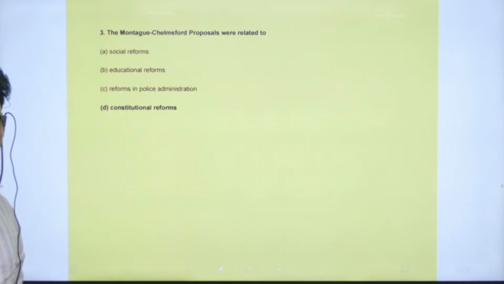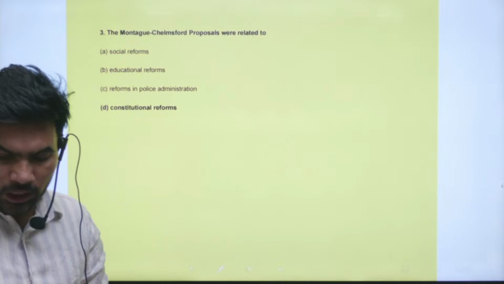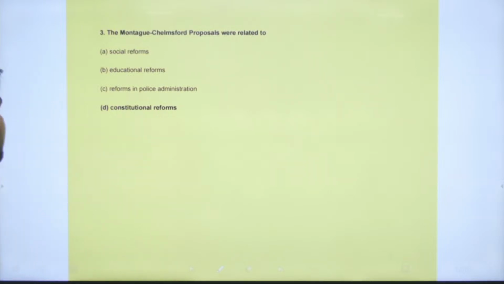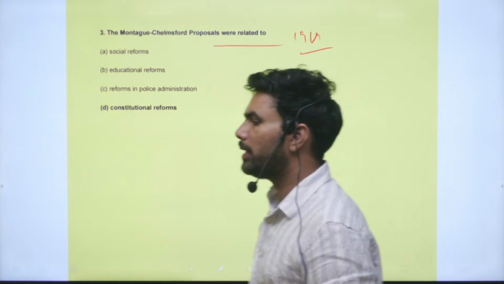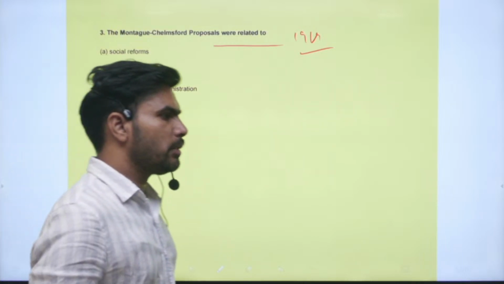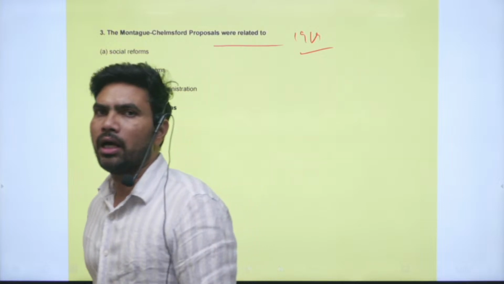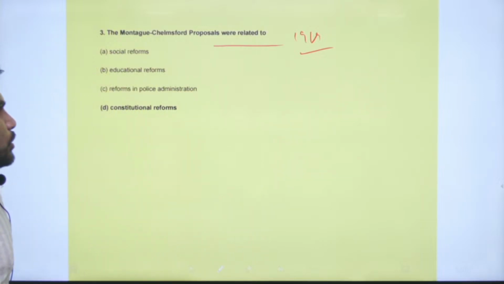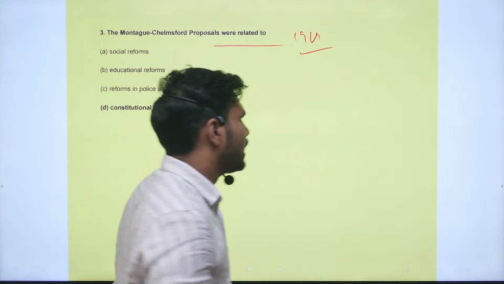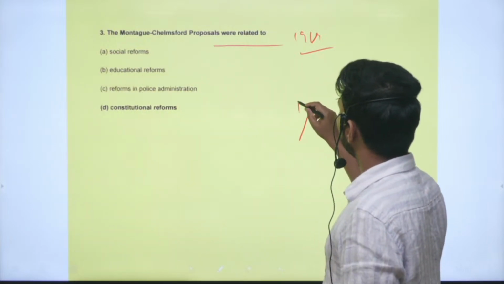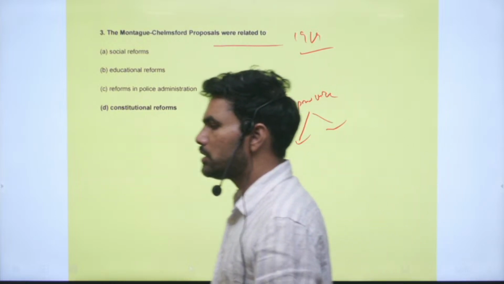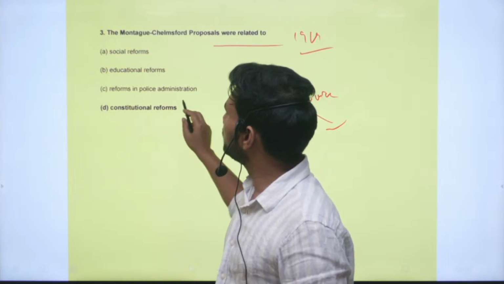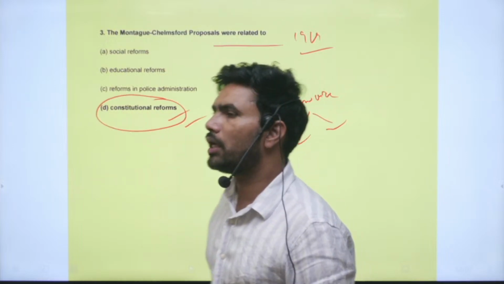Question number 3. The Montague-Chelmsford proposals were related to, right, the Montague-Chelmsford reforms given in 1919, immediately after the end of the First World War. During the First World War, they made some promises that they would bring a form of native government in India. So in that effort we have seen the system of diarchy. Some subjects were transferred to provinces and further divided into reserved subjects and transferred subjects. So it is related to the constitutional reforms in India.